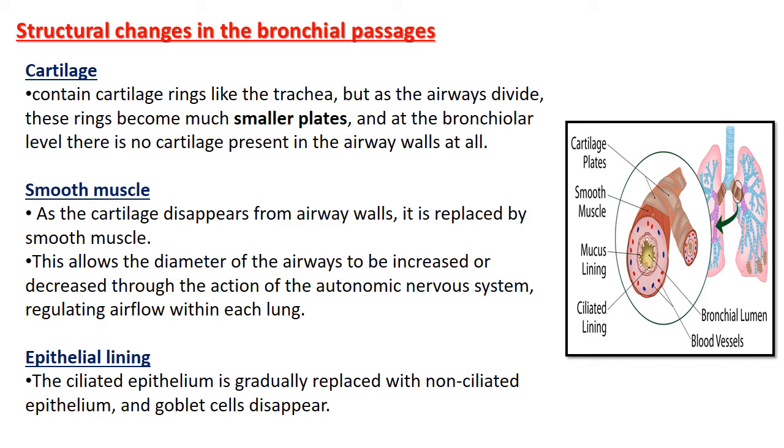Third one, that is the epithelial lining. The ciliated epithelium is gradually replaced with the non-ciliated epithelium and goblet cells disappear. Up to the trachea there is the ciliated epithelium, so mucus can be expelled, but in this layer it is gradually replaced with the non-ciliated epithelium and there are no goblet cells. So these are the changes occurring in the bronchial passage.